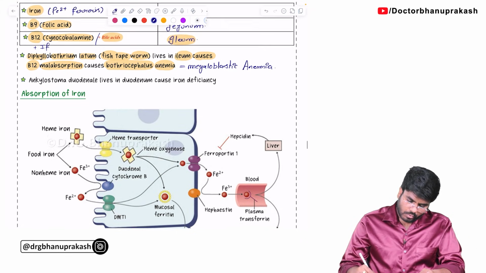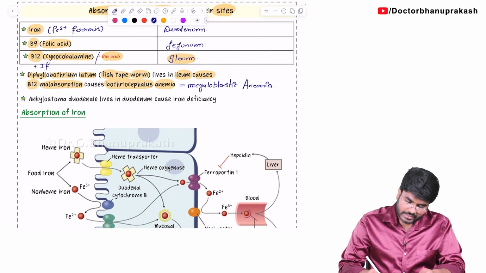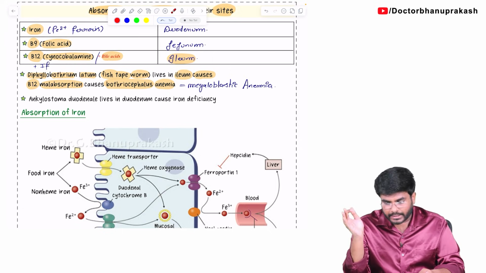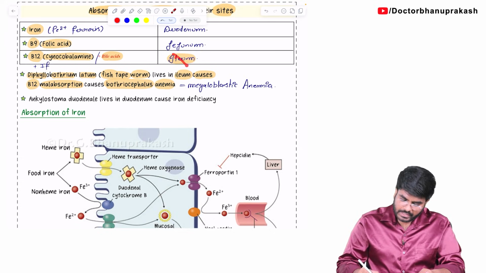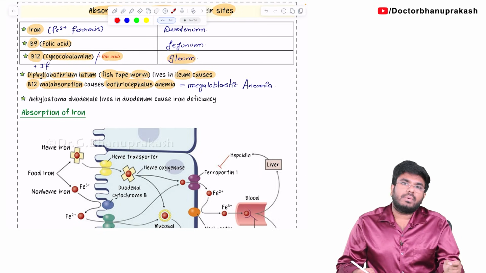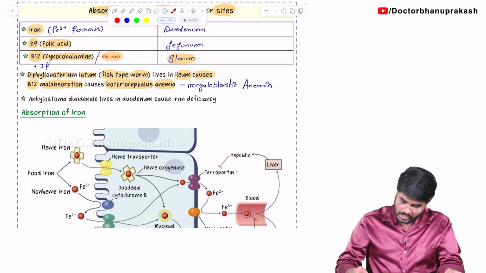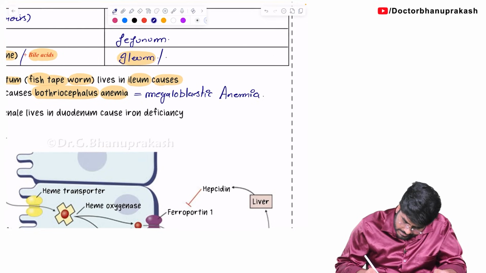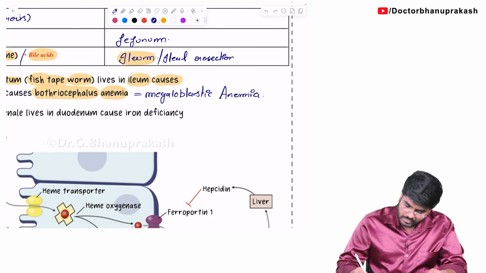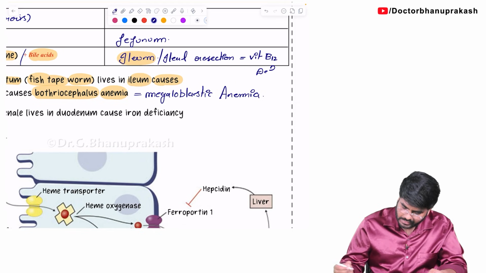Next guys, how question can come? Let's say the patient is having severe ileitis, maybe because of Crohn's disease or ulcerative colitis, whatever might be the reason, the patient is having complete ileal resection, means completely we have removed the ileum. So, complete ileal resection, the patient will become deficient in vitamin B12. Also remember, this question was asked many times. Ileal resection means ileum removed. The patient will become vitamin B12 deficient.